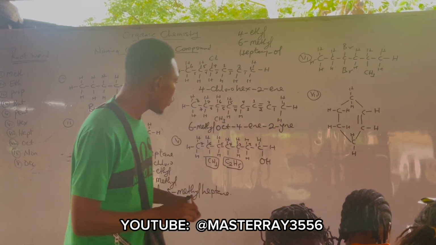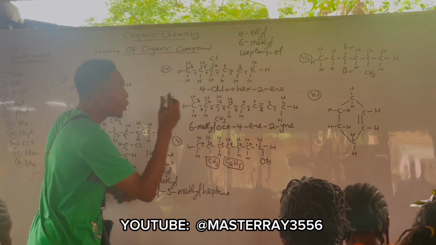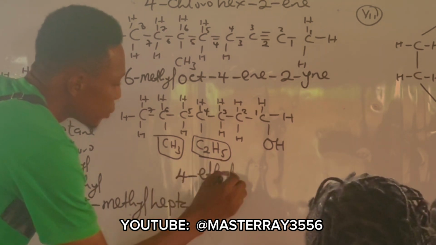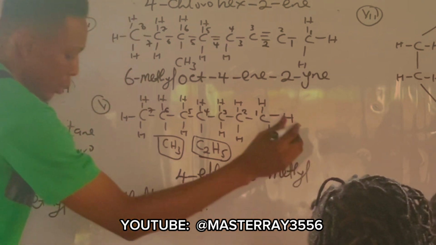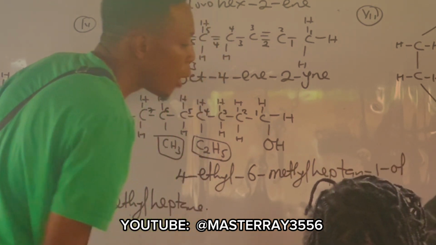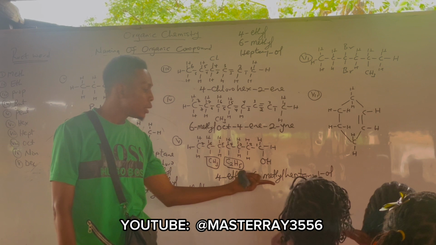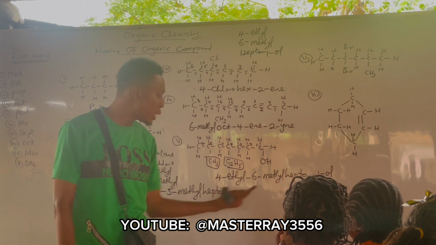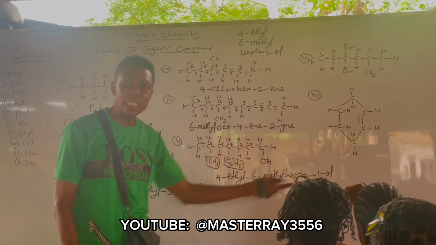Heptane what? Alright, so let's join everything together. Between E and M, which one do you name first? E. So it becomes 4-ethyl, 6-methyl, heptan-1-ol. Oh yeah, pronounce it again. 4-ethyl, 6-methyl, heptan-1-ol. Or if you don't want to name it heptan-1-ol, how do you name it? 4-ethyl, 6-methyl, heptanol. Is that clear?